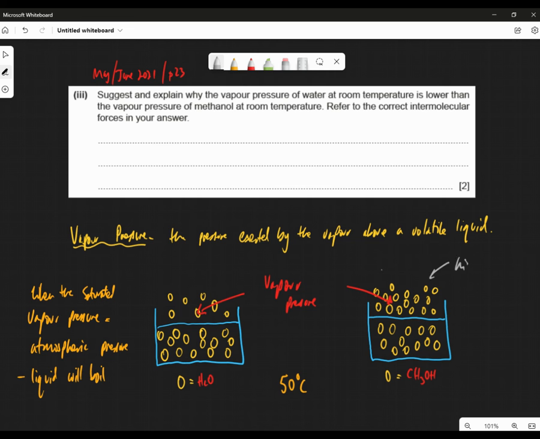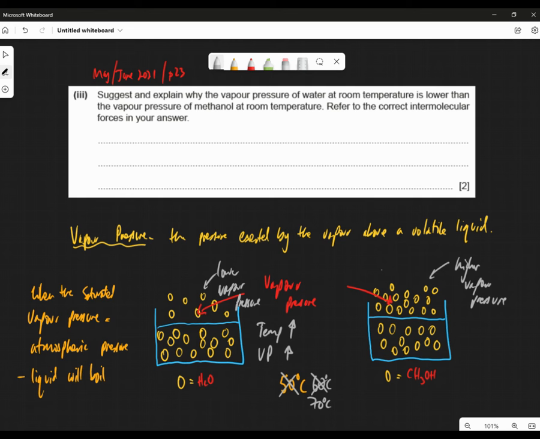This one has a higher vapor pressure because there's more particles in it, and this one has the lower vapor pressure. So the one on the left, the water, has a lower vapor pressure. The one on the right has a higher vapor pressure, both at 50 degrees C. So if I continue to heat this up, let's say go to 60, and then to 70, what's going to happen to the vapor pressure of both of them? Well, as we increase the temperature, more molecules are going to enter the vapor stage. As temperature increases, vapor pressure will also increase.